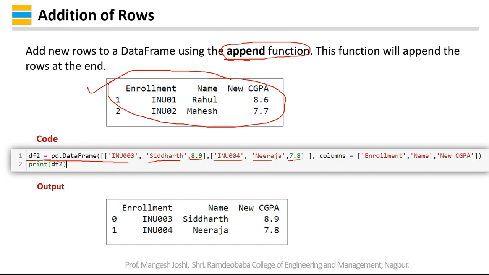I have to insert these values in the columns enrollment, name, and new CGPA. You can observe that the new data frame is created with index 0 and 1. If you want to create it with index 3 and 4, you have to specify index values over here also.